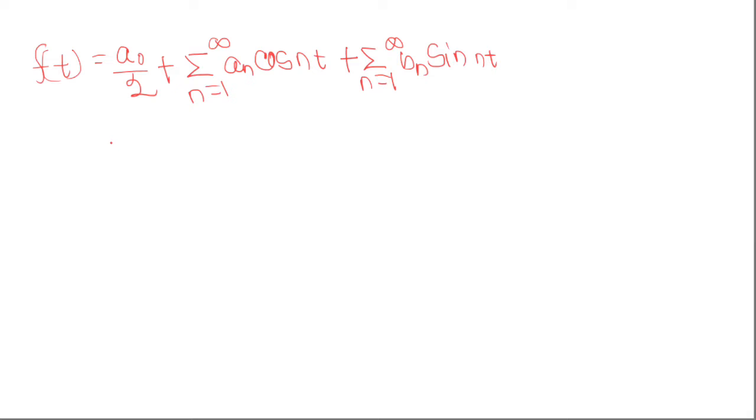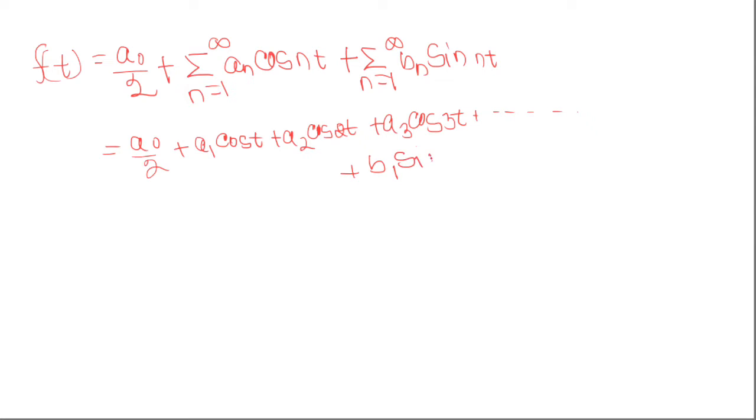Okay. Now this can be written as a naught by 2 plus a1 cos t plus a2 cos 2t plus a3 cos 3t plus other terms plus b1 sin t plus b2 sin 2t plus b3 sin 3t plus all other terms.